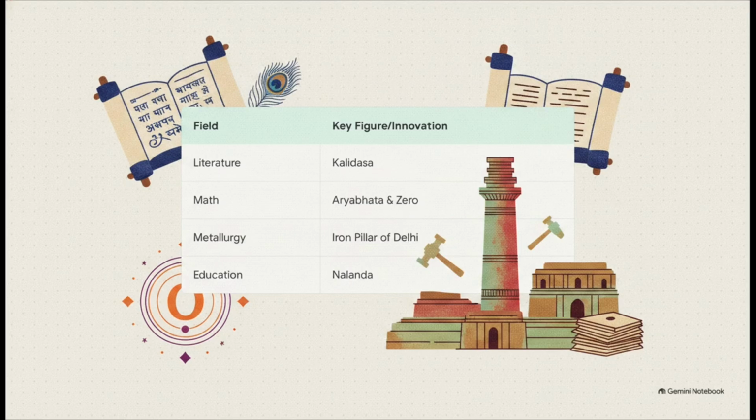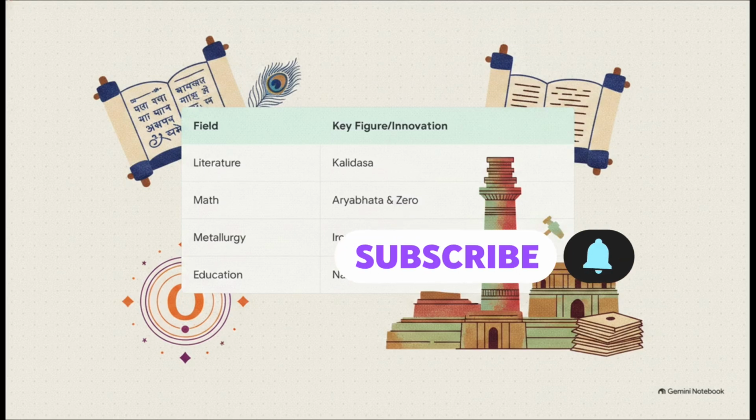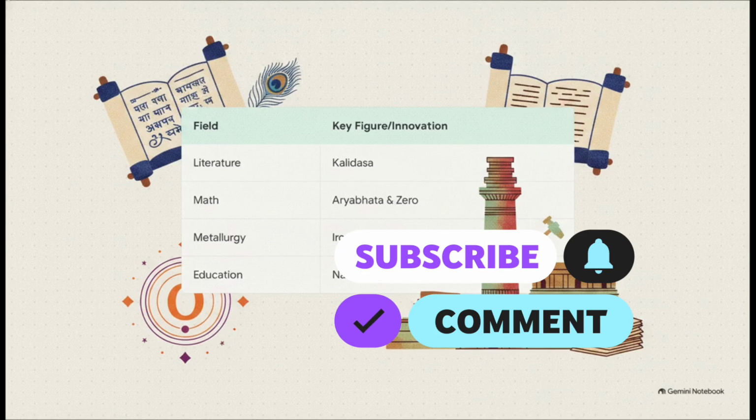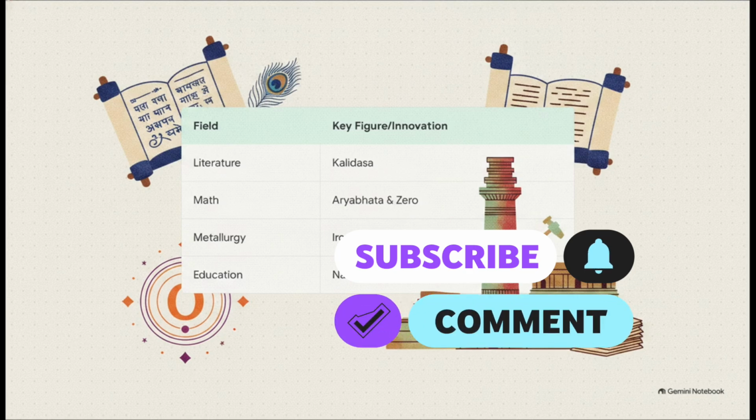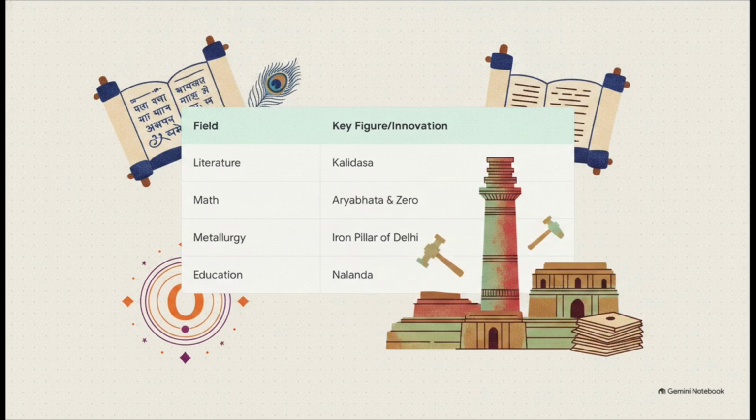In literature, you have the celebrated Sanskrit works of the great poet Kalidasa. In metallurgy, ancient metalworkers created the famous rust-resistant iron pillar of Delhi. Education absolutely flourished at global centers like Nalanda, which attracted scholars from all across Asia. But perhaps most staggeringly, in mathematics, thinkers like Aryabhata made monumental contributions. We're talking about the decimal place value system and the concept of zero, ideas that literally became fundamental to the math the entire world uses today.